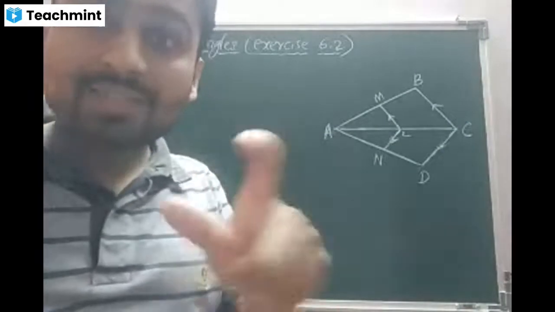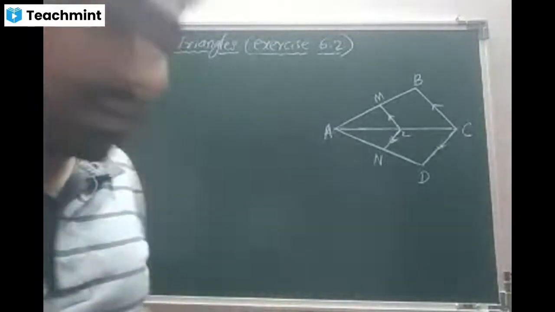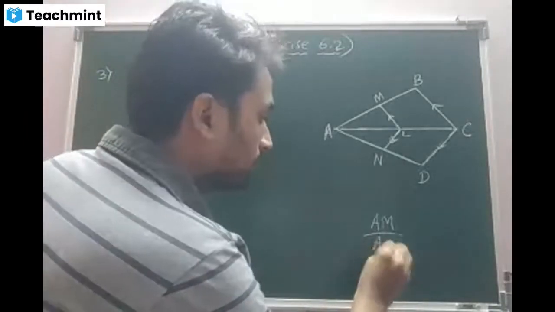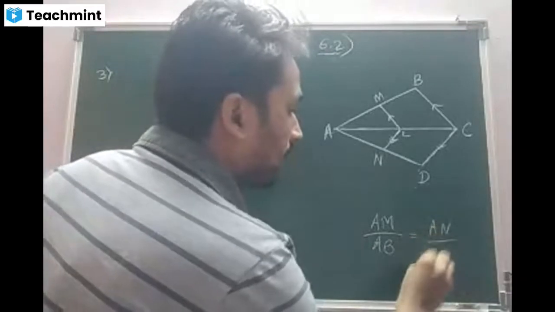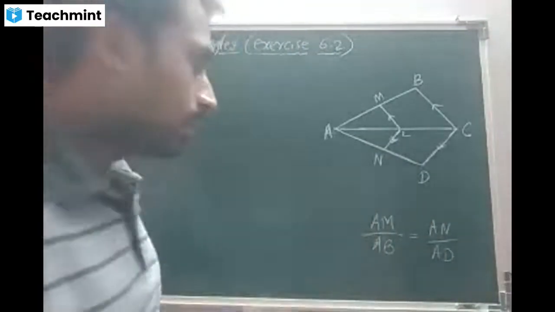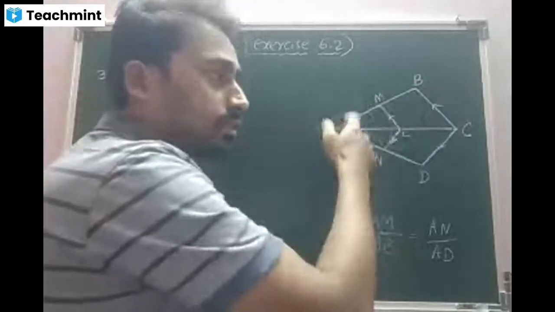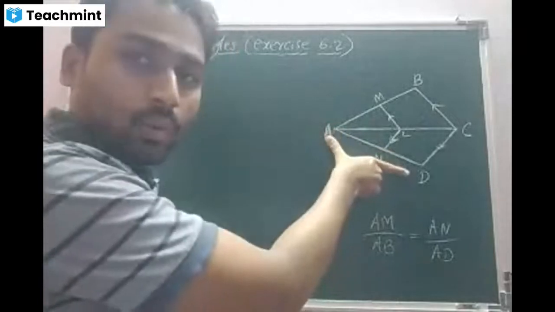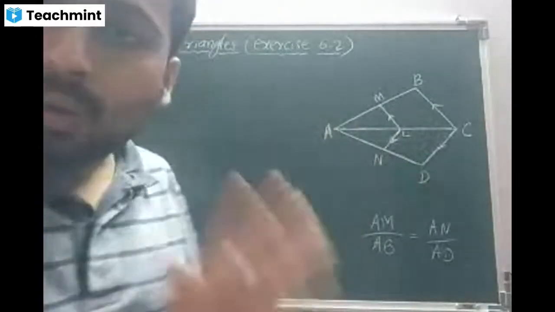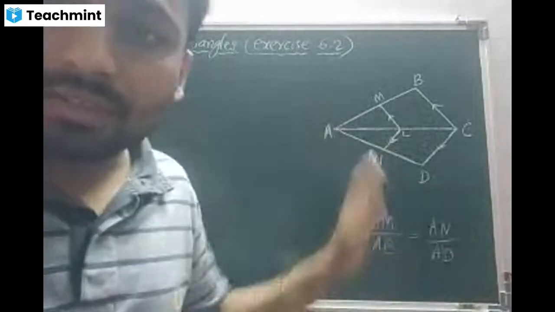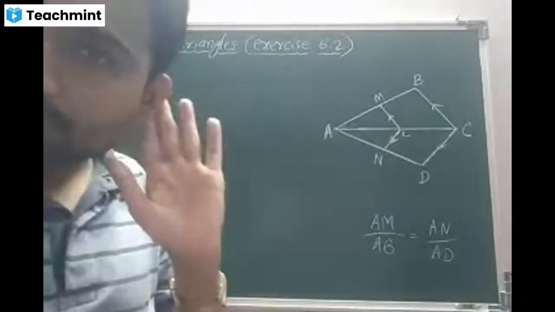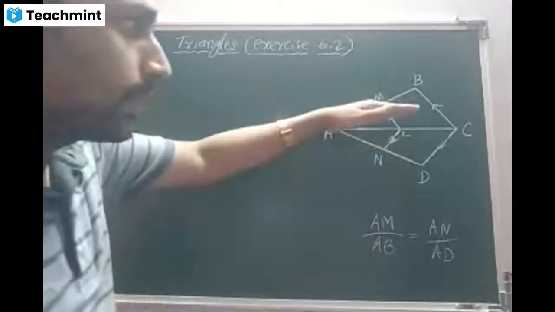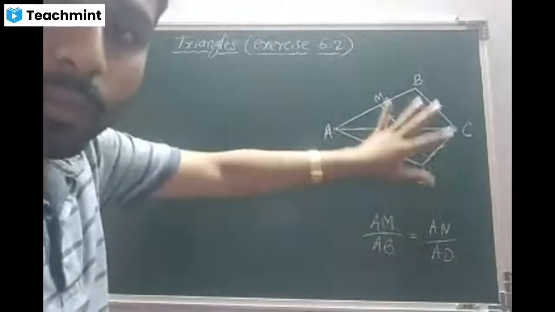But look at the asked thing, what we are supposed to prove, beta? What are they telling us to prove? AM by AB is equal to AN by AD. Look at the concept, beta. AM is a part, wherein AB is a whole. Similarly, AN is a part and AD is a whole. So we can clearly understand that corollary of BPT will be much better. Yes, sir. So let us assess what we will do. We will make the partition, above triangle, below triangle, and one by one we'll start the work.